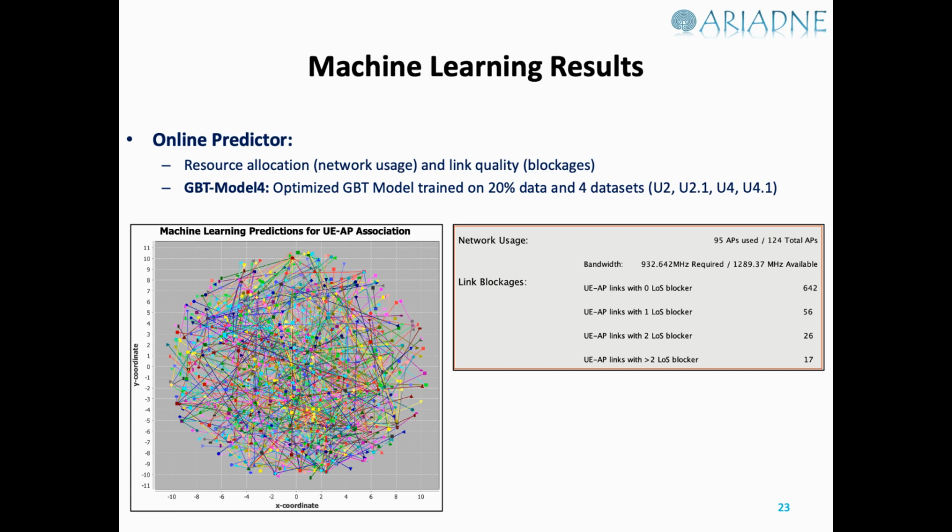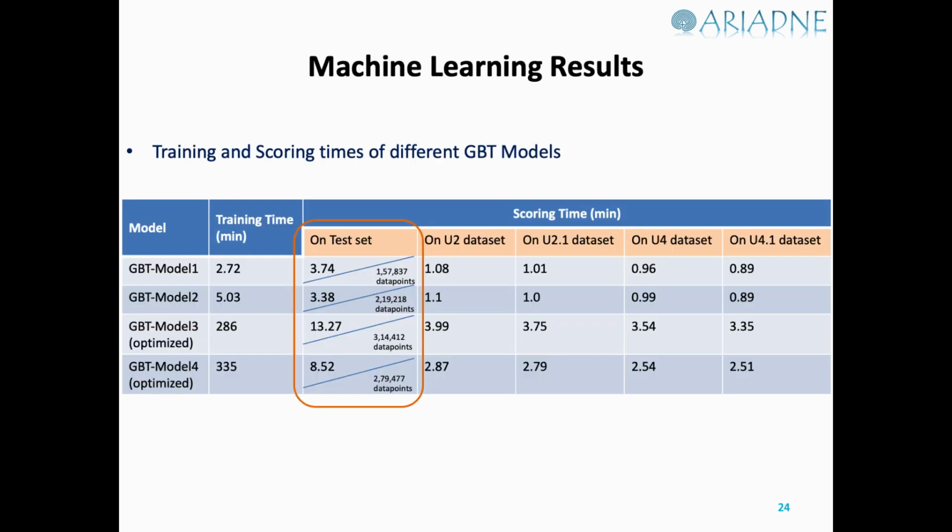So there are only 17 links where there are more than 2 blockers. That shows that machine learning has learned the constraints that the metaheuristics solve. That is a good finding because it is a structural bin packing problem with feasibility and optimality constraints, and it proves that machine learning is useful in these kinds of problems.